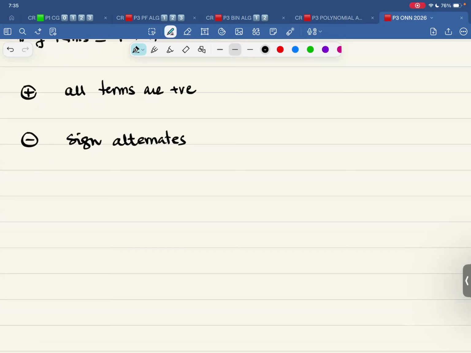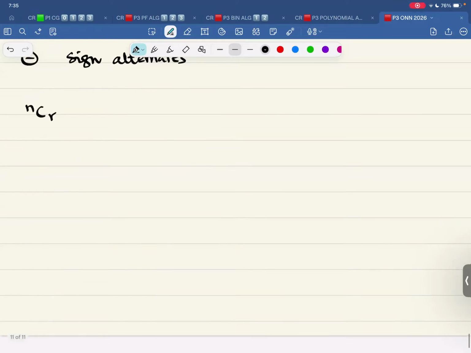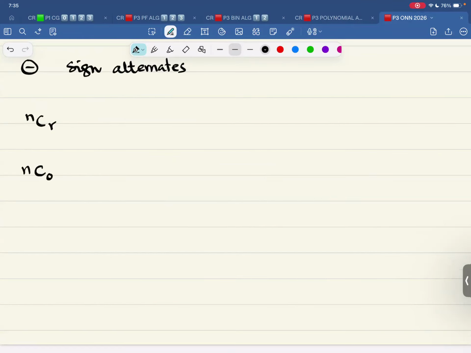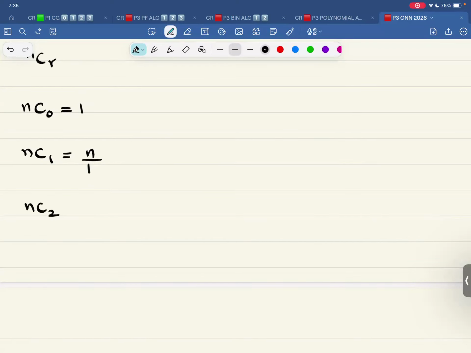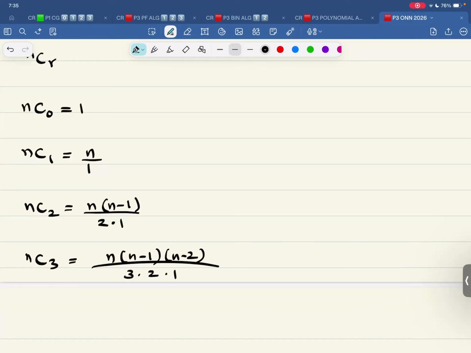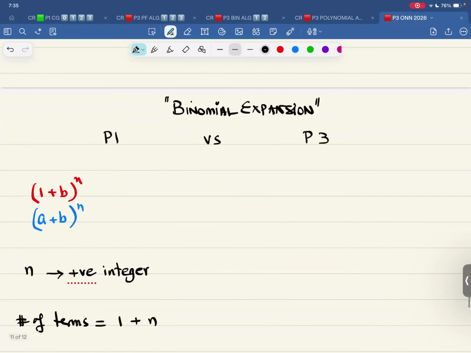We can have this thing, which is we use the button of NCR, and we have this idea: NC0 is 1, NC1 is n over 1 factorial, and NC2 is n into n minus 1 over 2 factorial. I have written in the expanded form. NC3 is n into n minus 1 into n minus 2 over 3 factorial. That's 3 into 2 into 1. So I think more or less this is what we have done.